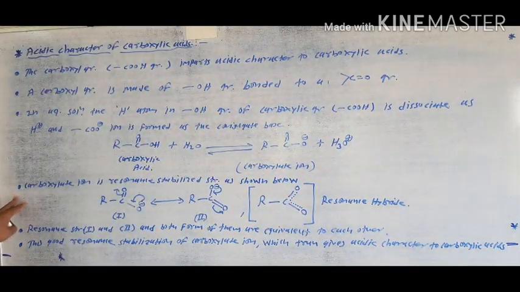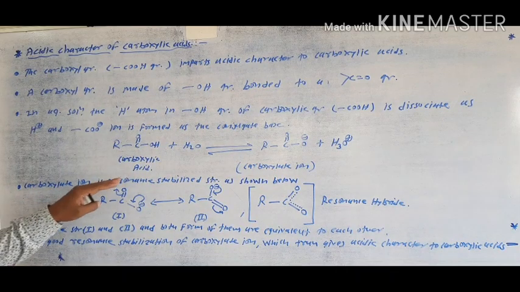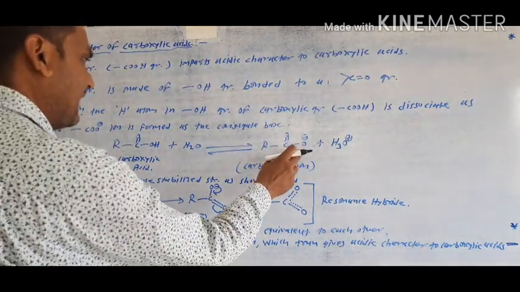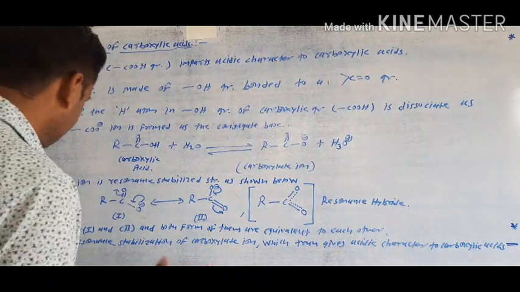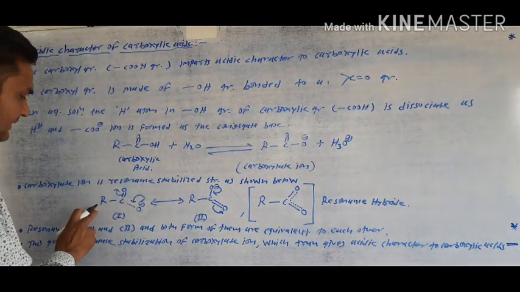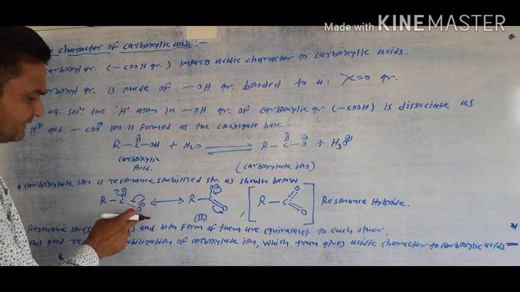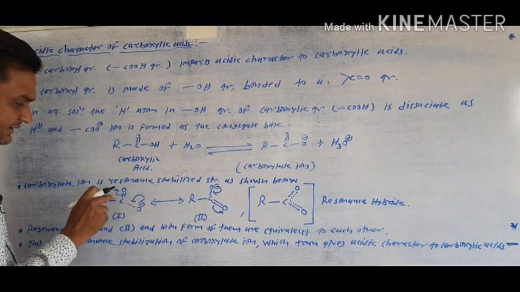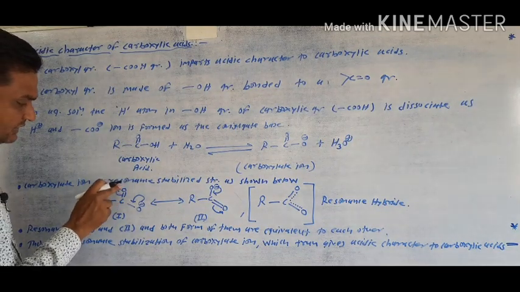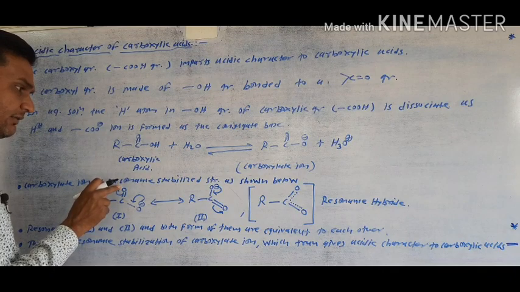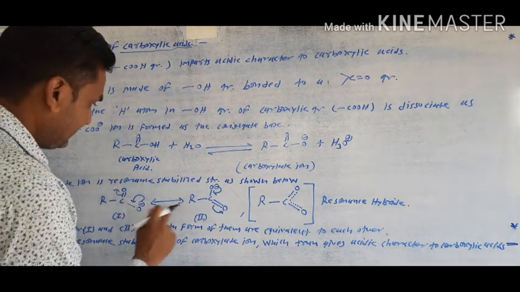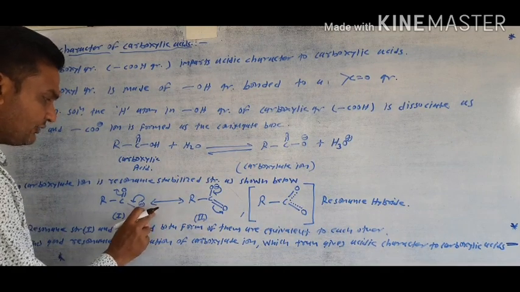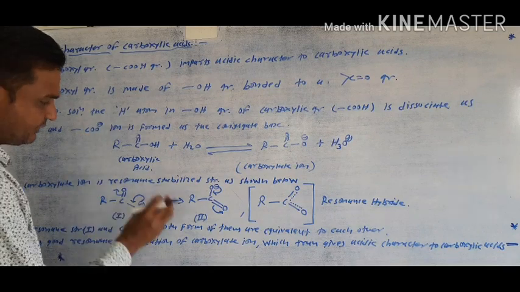The fourth important point is that the carboxylate ion is a resonance stabilized structure, as shown below. This carboxylate ion shows resonance stabilized structures. The first structure is R-C double bond O-, where this negative charge is delocalized. The electron density goes here and the pi electrons go onto the oxygen, which acquires the negative charge, giving the next structure. The next structure is denoted by a double-headed arrow, which is used when showing resonating structures.